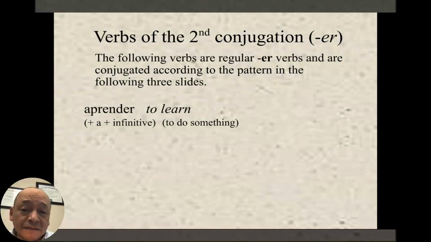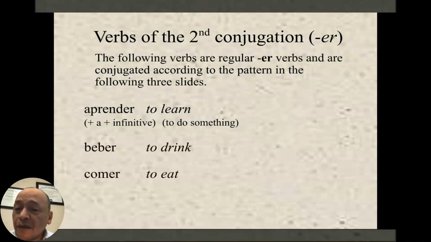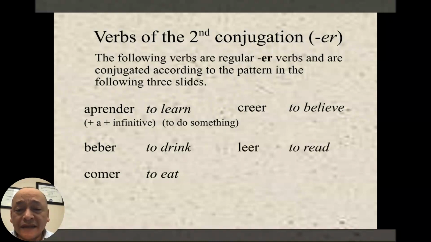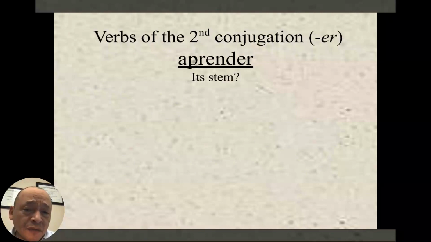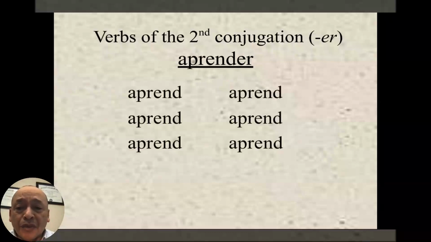So aprender is to learn, beber is to drink, comer is to eat, creer is to believe, leer is to read, vender is to sell. So aprender, what is the stem of the verb of aprender? Muy bien. So it is aprend.